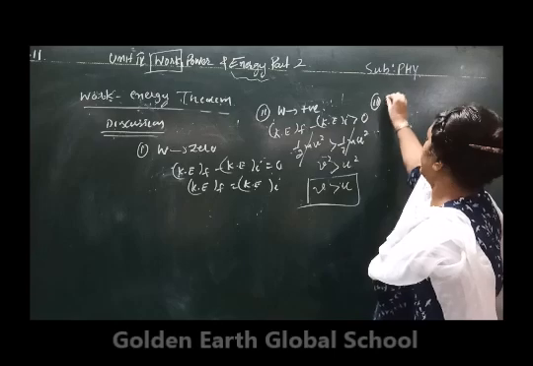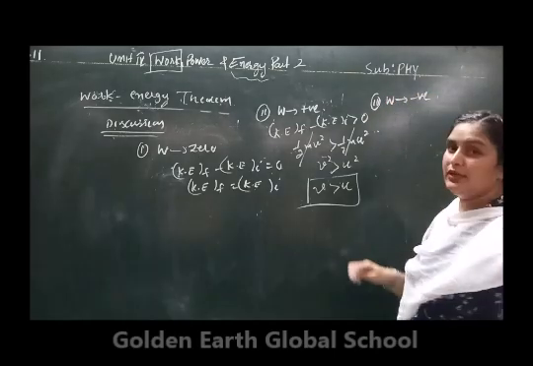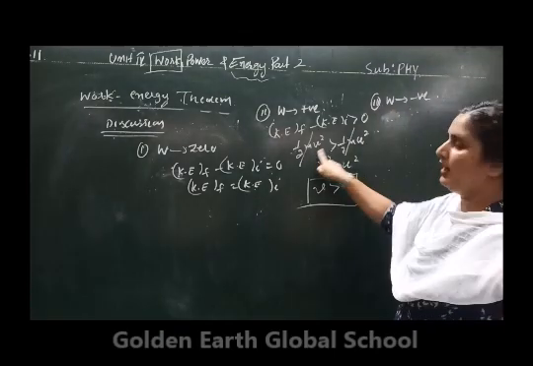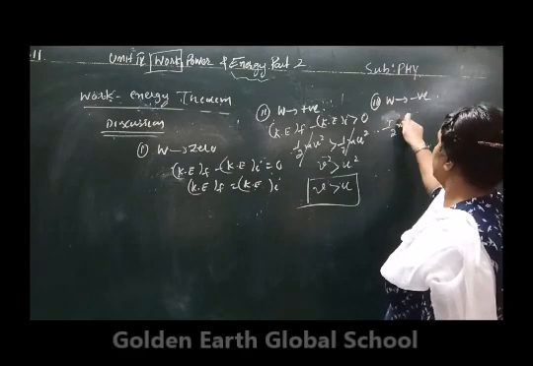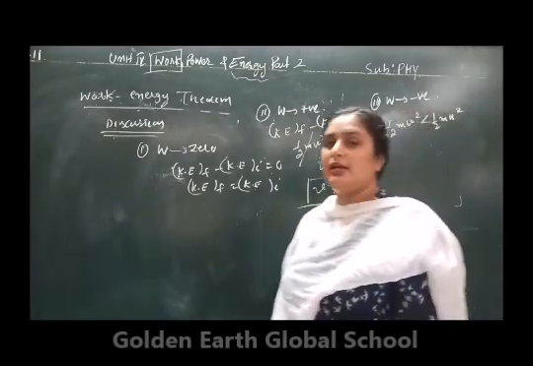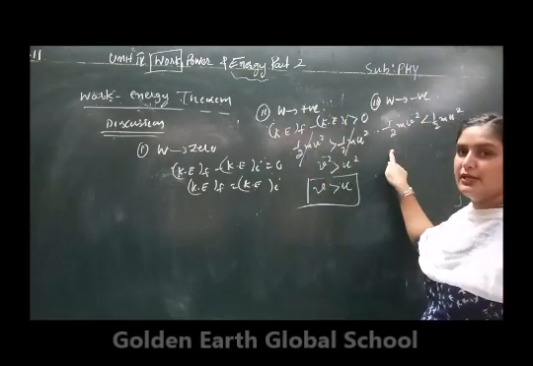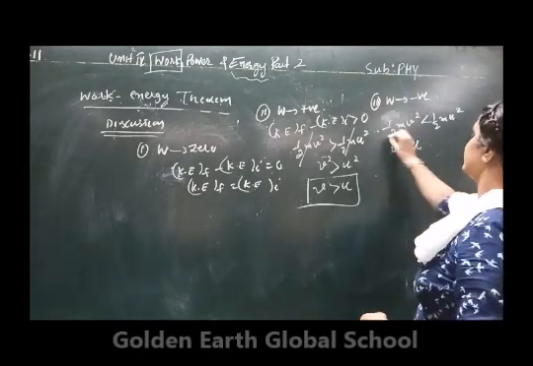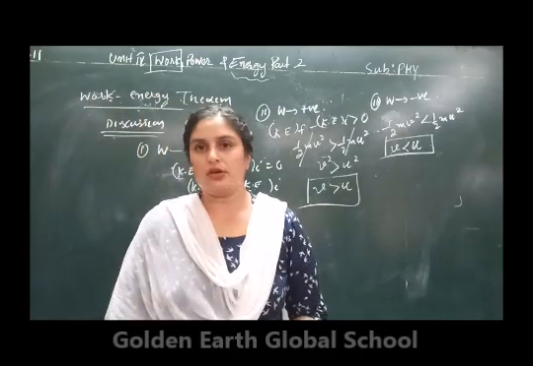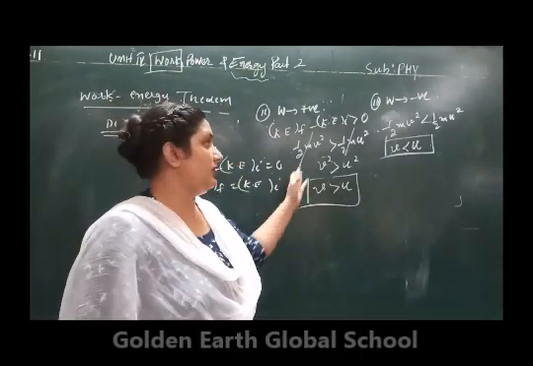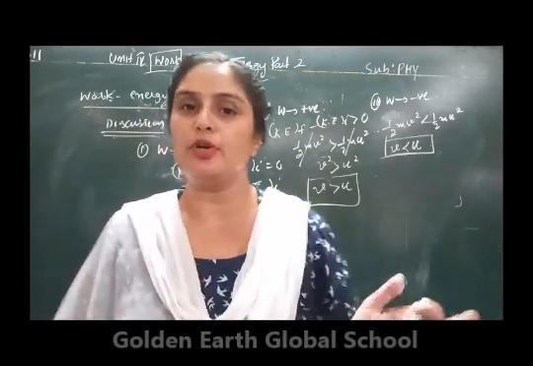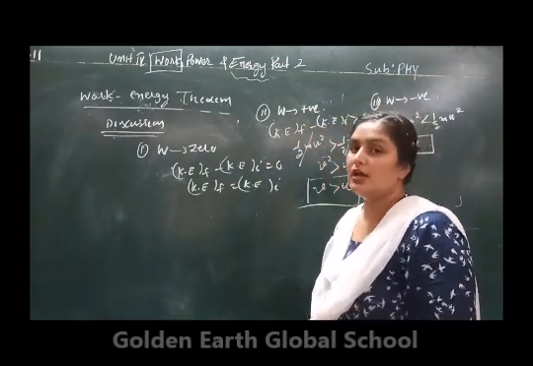Third case, work done negative. Work done will be negative if 1 by 2 mv square is less than 1 by 2 mu square, or the final kinetic energy is less than the initial kinetic energy, or v is less than u. It means if you have applied some force and its velocity or speed decreases, in that case work done will be negative. So these are some important points that we have covered on the basis of the work energy theorem.